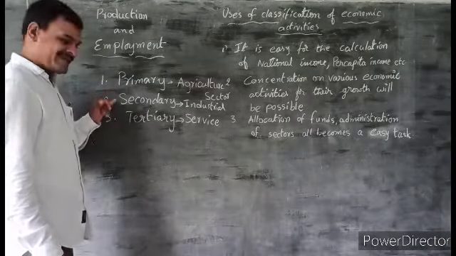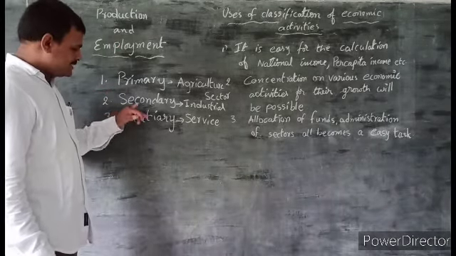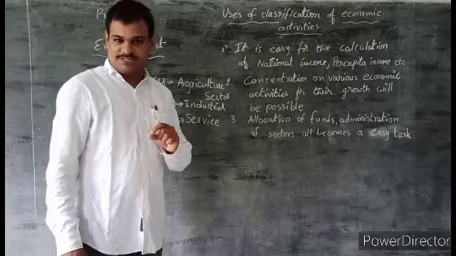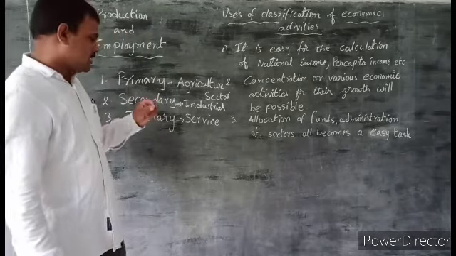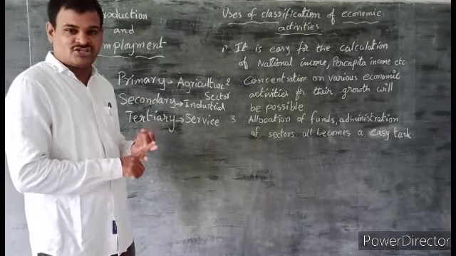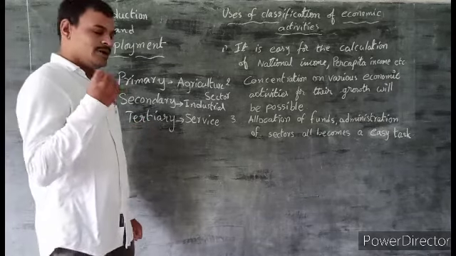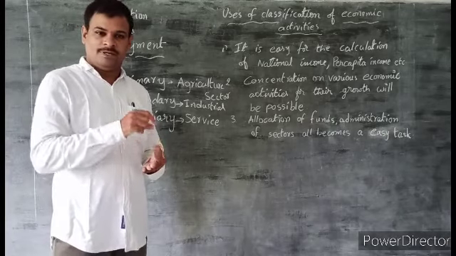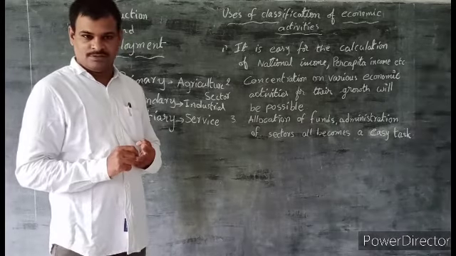The second one is secondary. What is the secondary sector? All the manufacturing process comes under the secondary sector. Manufacturing and construction. So industries, small, medium and large scale, are all types of industries.